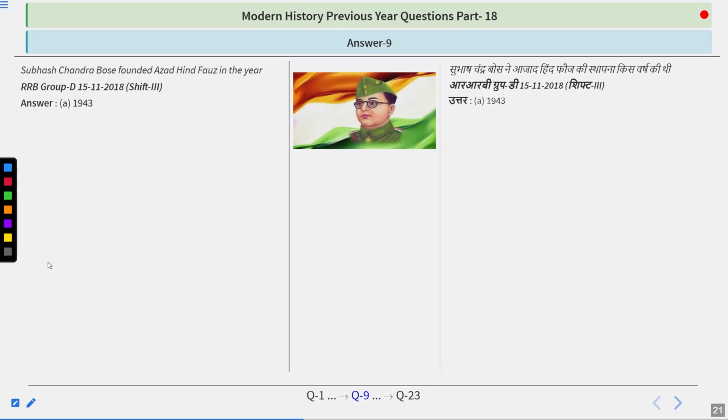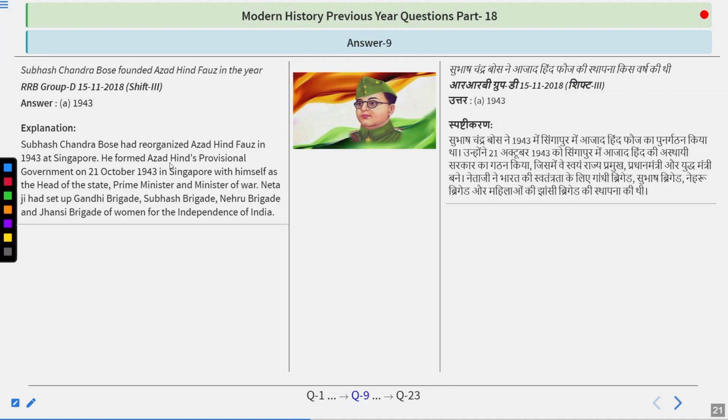The answer is 1943. Subhash Chandra Bose had reorganized Azad Hind Fauj in 1943 at Singapore. He formed Azad Hind's provisional government on 21st October 1943 in Singapore with himself as the head of the state, Prime Minister and Minister of War. Netaji had set up Gandhi Brigade, Subhash Brigade, Nehru Brigade and Jhansi Brigade of Women for the independence of India.